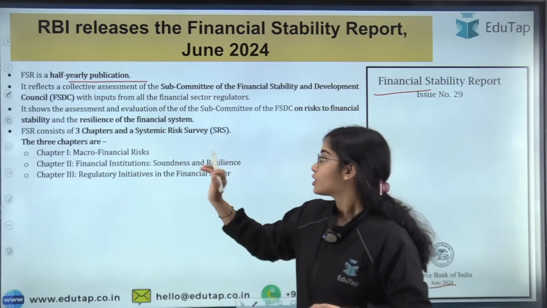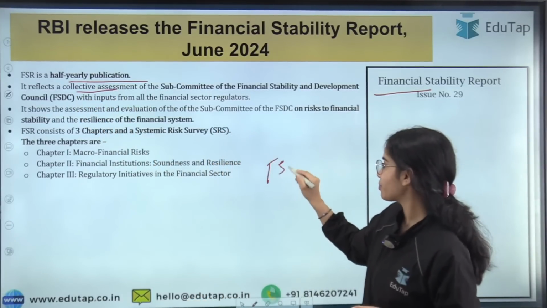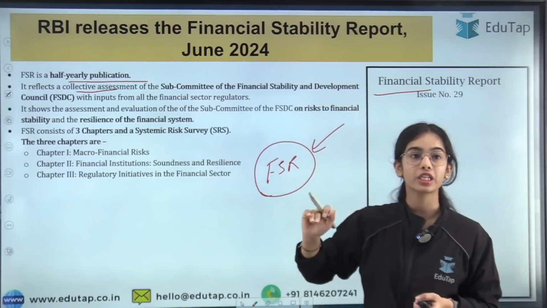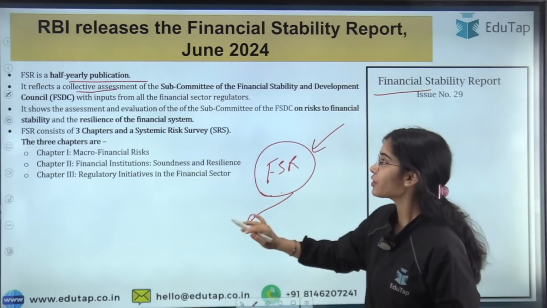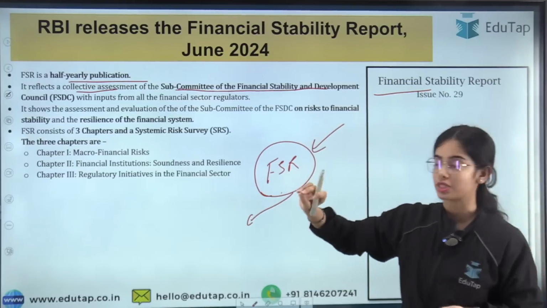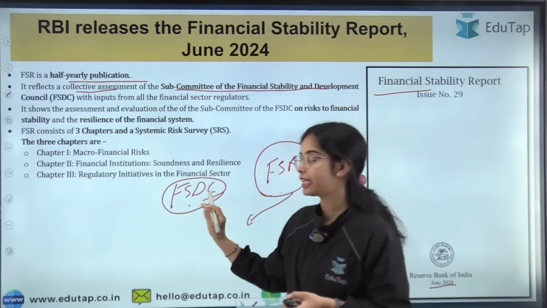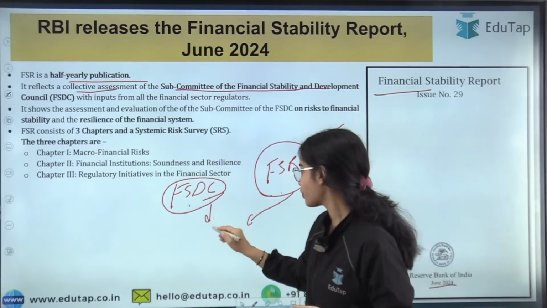Now it reflects a collective assessment. It is not only the Reserve Bank of India that is giving inputs in the FSR. The FSR is the collective assessment of the subcommittee of the Financial Stability and Development Council. There is the FSDC, the Financial Stability and Development Council, whose chairman is the Finance Minister.